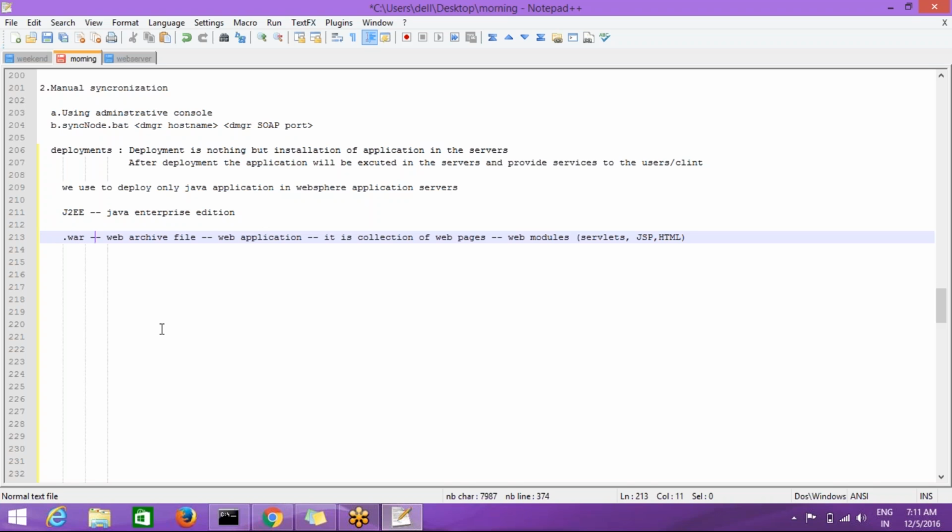First we come to the .war file. A .war file is a compressed file which is used for deployments. The meaning of .war is web archive file.